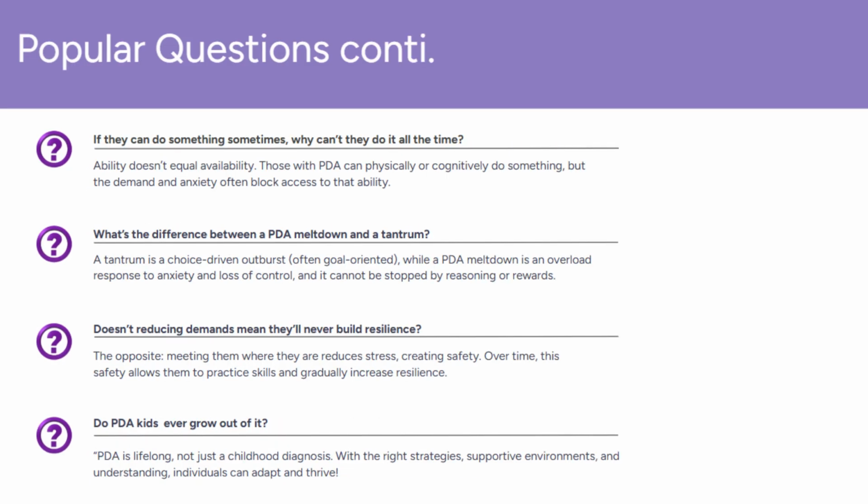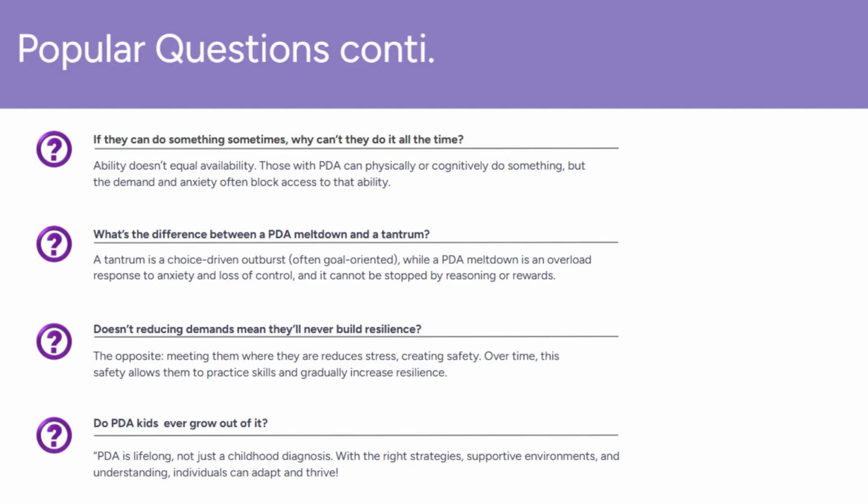5. If they can do something sometimes, why can't they do it all the time? Ability doesn't equal availability. Children with PDA may have the skills or capacity to do a task, whether physical, cognitive, or social, but the presence of a demand can trigger intense anxiety. This blocks access to those abilities. This is not a matter of choice, it's that the neurological drive to resist perceived demands can temporarily override what they can do.